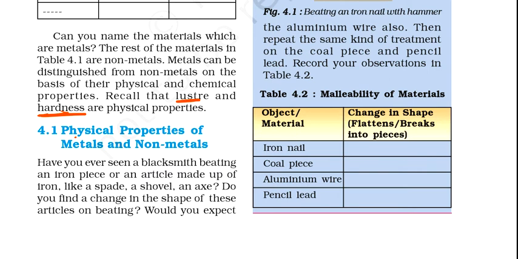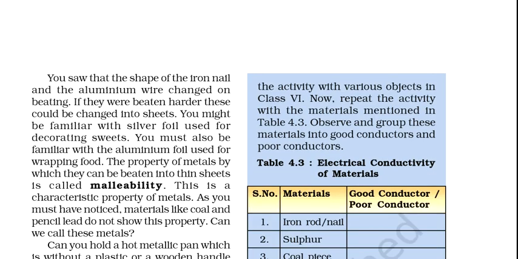Okay, now we will dig into the physical properties of metals and non-metals. A physical property means it can be easily visible through the eyes. Our first physical property is malleability. What does this word stand for? Suppose you have a small ball of iron or aluminium, suppose I take aluminium, and I press it, I beat it, and after pressing I make it a thin sheet.